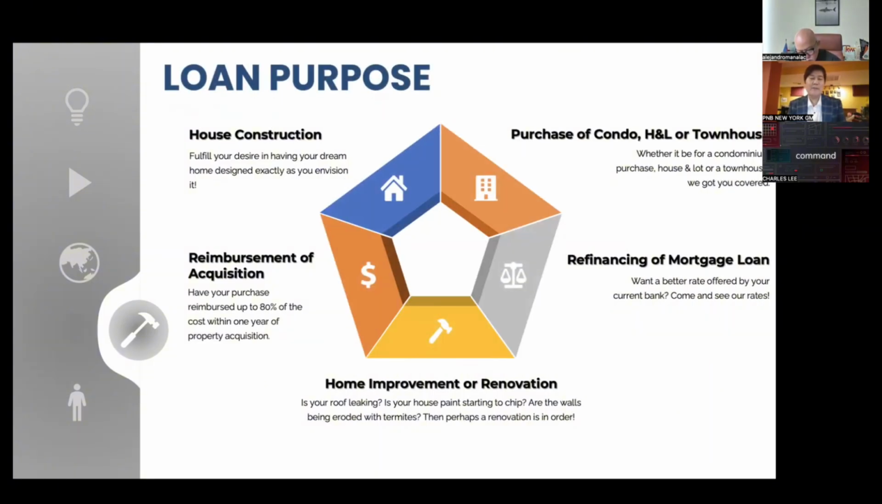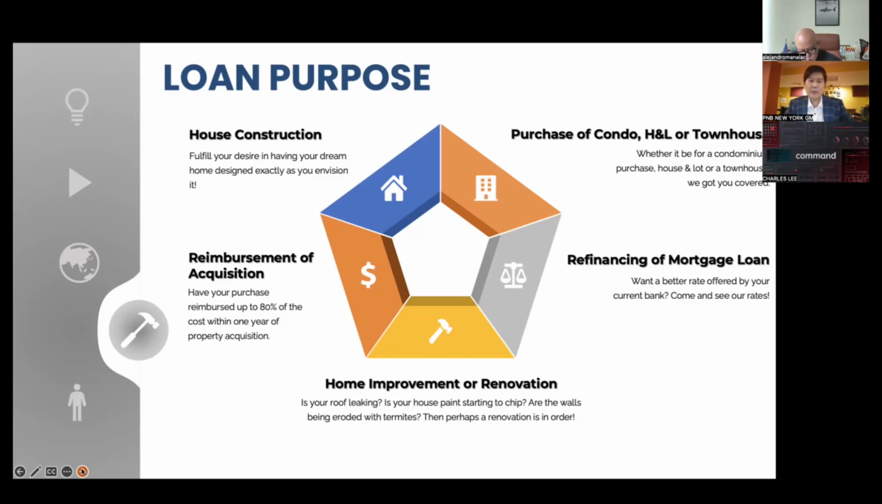Next slide, please. Now, there are 5 major purposes of Own a Philippine Home Loan. First is house construction. You can fulfill your desired house in your dream residential property for house construction. Second is the purchase of condo, house and lot, or townhouse. Third is the reimbursement of acquisition.